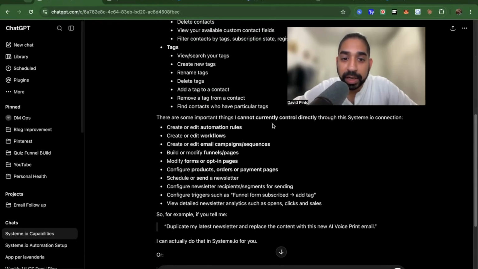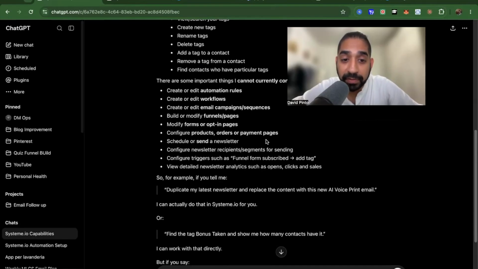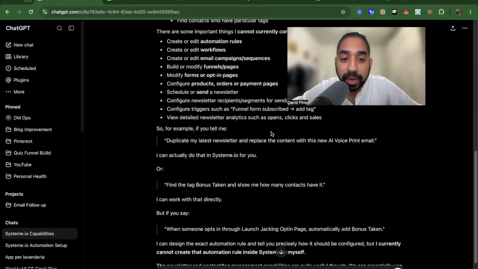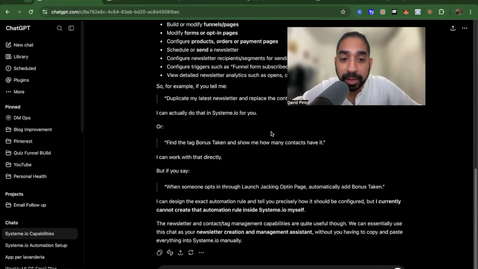Okay, it cannot currently control the automation rules, although this is being updated at the moment, because I've already seen Aurelian post in the group that this is able to be done with Claude, so it should be able to be done with ChatGPT as well. You cannot create workflows, you cannot create email campaigns yet. Okay, you can now modify some products and payment pages, sorry, not funnel pages. Now you can configure this, so this is a little bit outdated because it can do this now, so it's possible. I guess in the next few weeks, if you try it, you'll be able to see it.